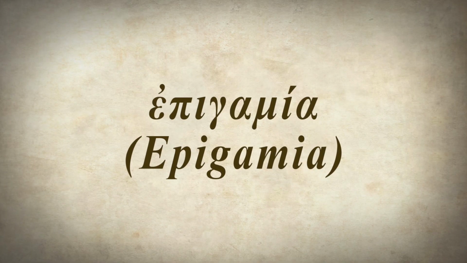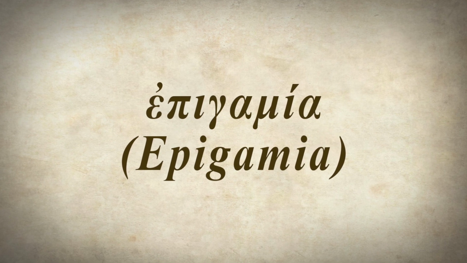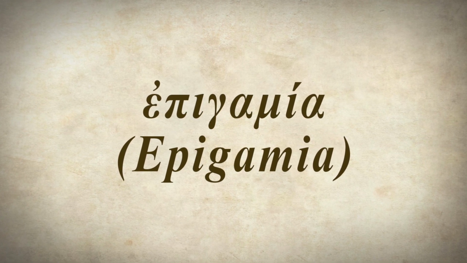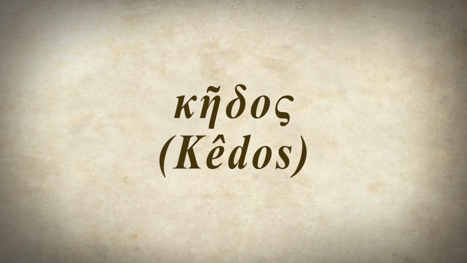So, if we were to look at Strabo, we find that Strabo uses the Greek word epigamia. Now, this word could mean either the right of intermarriage or intermarriage. Strabo does not tell us about the detail of this marriage agreement or the right of intermarriage. It does not tell us whether there was this intermarriage between the daughter of Seleucus Nicator and Chandragupta Maurya. The second account of Appian uses a different Greek word, and this word is kaidos. This word kaidos does signify an actual marriage, but Appian, like Strabo, does not talk about who married whom.